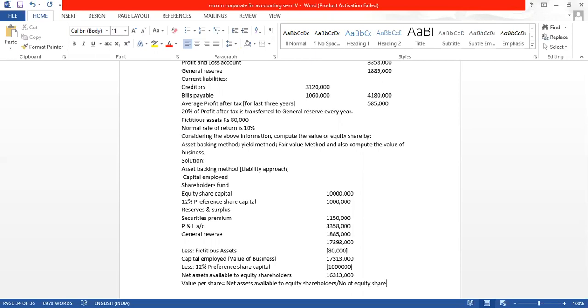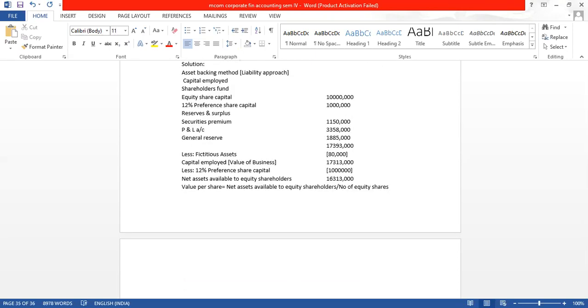We paid the preference shareholders, and now the remaining amount belongs to the equity shareholders, which is 1 crore 63 lakh 13,000. When we divide it by the number of shares, we will get the value per share.